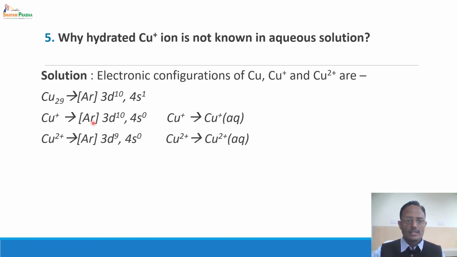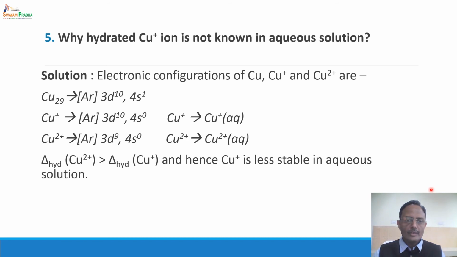Similarly, as soon as Cu2+ is formed, it will undergo hydration with a d9 system, and the hydration of Cu2+ can be shown like this. Now there are two phenomena taking place. One, copper is undergoing ionization to form either Cu+ or Cu2+, and secondly, this Cu+ or Cu2+ is undergoing hydration.